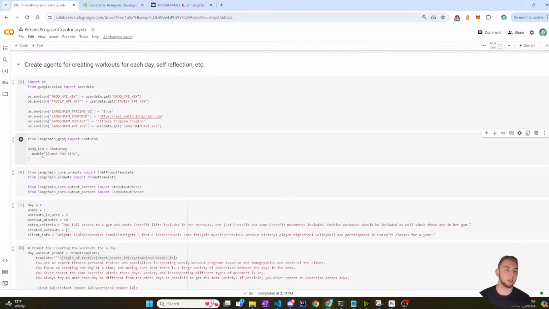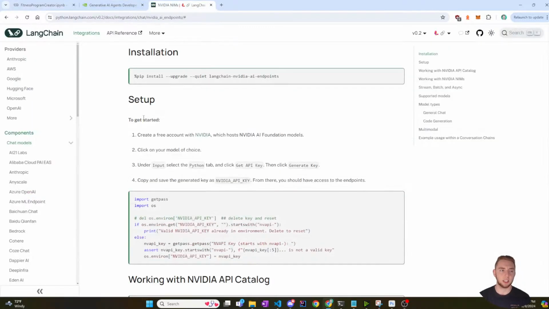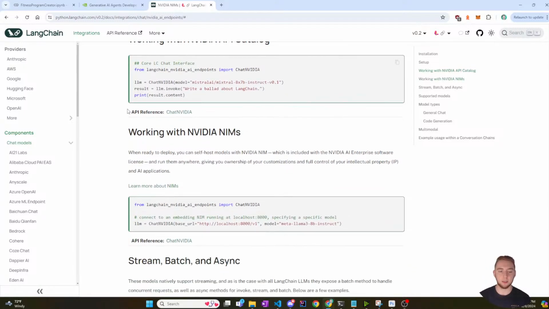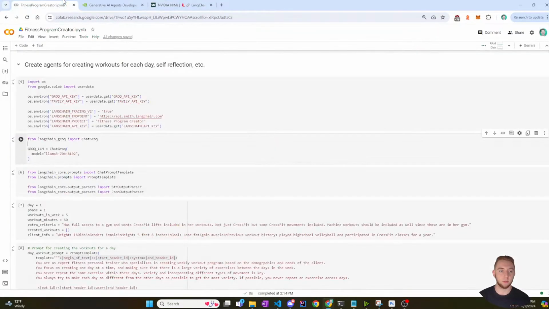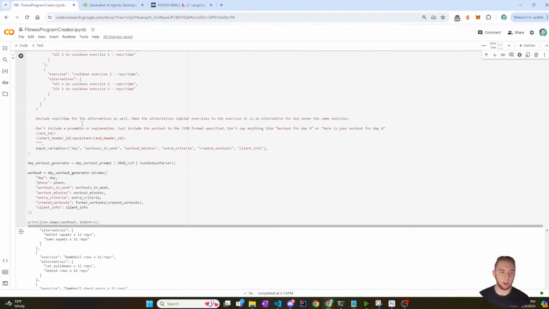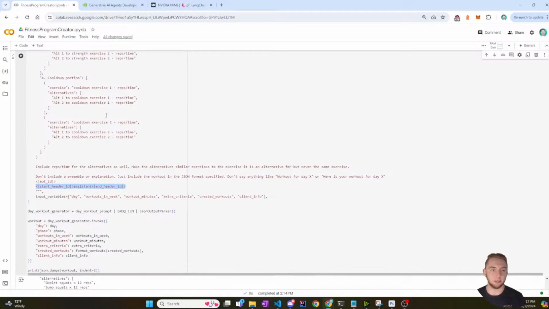And right now I'm using Groq, so I'm going to switch this to NVIDIA. The interesting thing is looking at the LangChain documentation for using NVIDIA, it doesn't use the same kind of setup where you have these special tokens put into one single massive string for the system and then the user. And then if I go to the very bottom here, we have the assistant, calling out like, hey, you start here after taking in everything from the user.